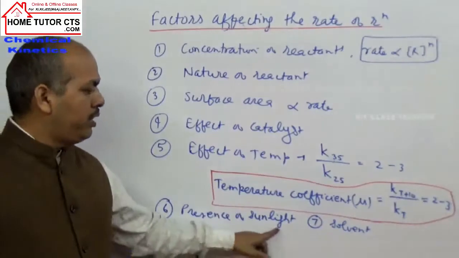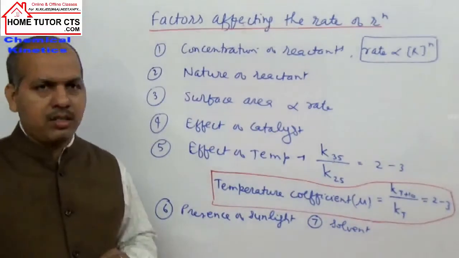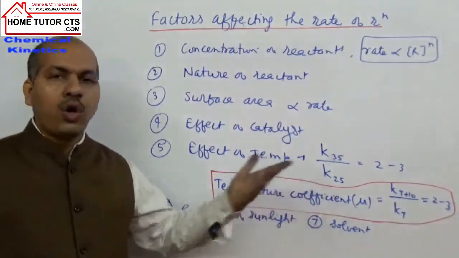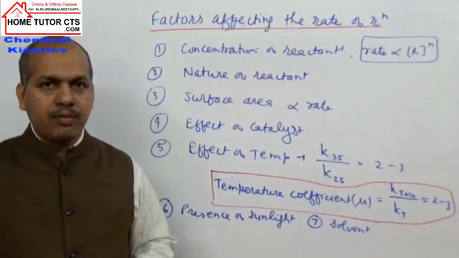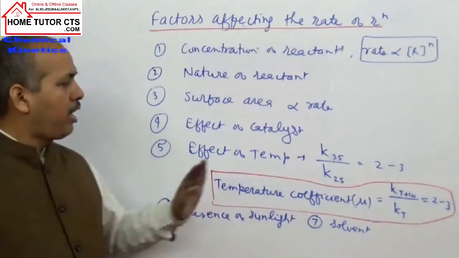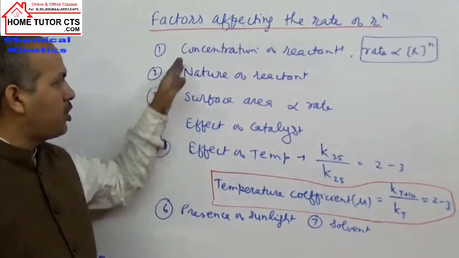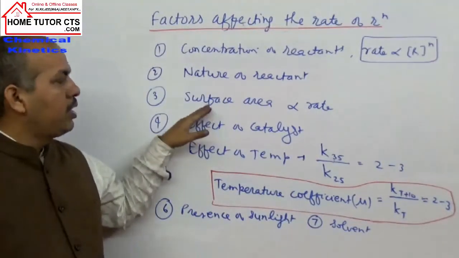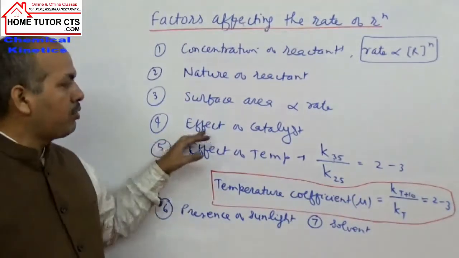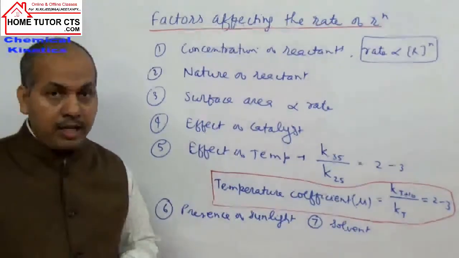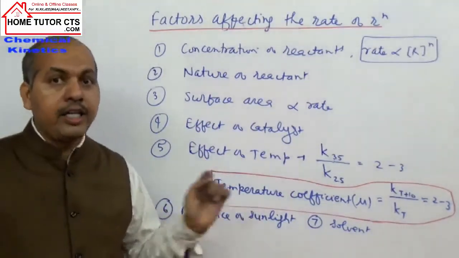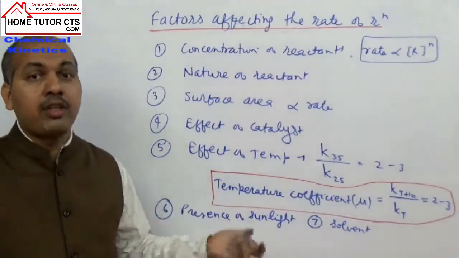Okay, so this is not for all the reactions. I'm just writing common. Solvent again is not important for all the reactions, so it is selective, but the common factors can be these 5: concentration, nature of solvent, reactant surface area, effect of catalyst, effect of temperature. These 2 points are explained more elaborately in the topic Arrhenius equation, which gives the effect of temperature on the rate constant.